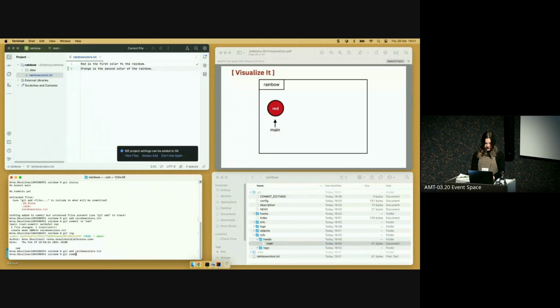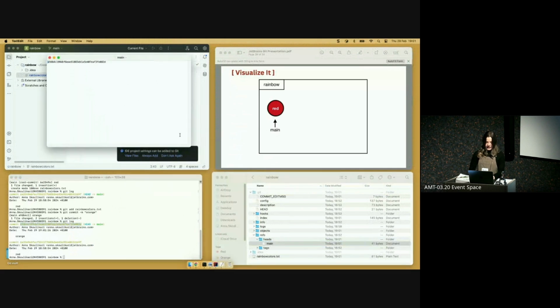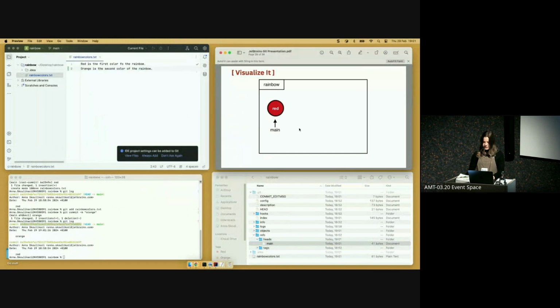And we make a commit with the commit name of the color that we just added. Then if I do git log, we can see that the branch has updated to point to this commit. And we can explicitly see that because now the commit hash in that main file has updated. So we can see that now main is updated to point to the orange commit.